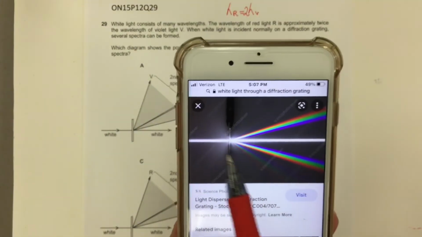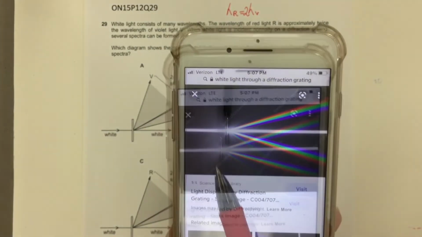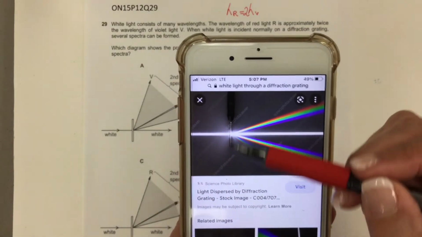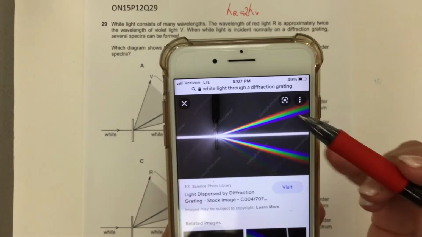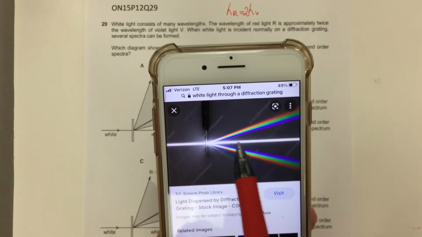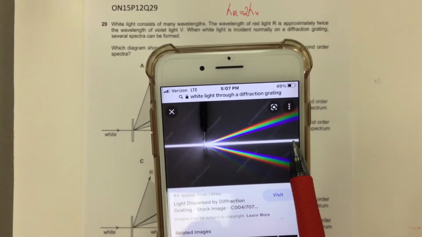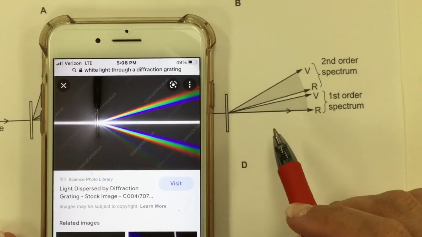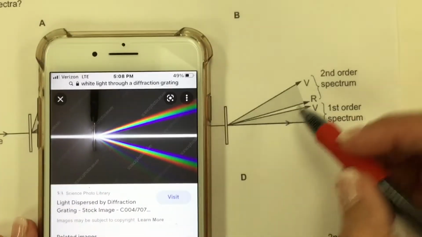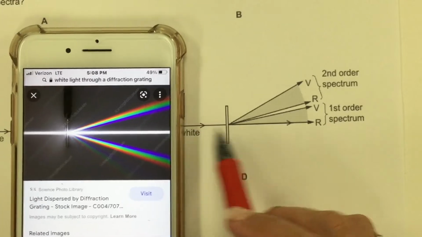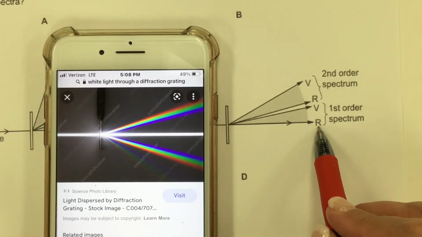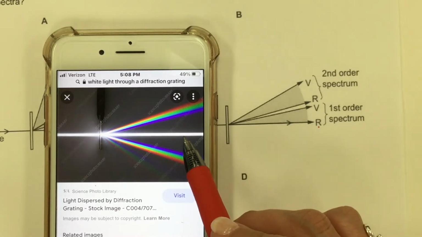So this is a picture from Google. This is a picture showing the white light when it passes through the diffraction grating and separates into its components, but the central light here is white, which means option B will be eliminated because it's showing red here when in reality it is white.